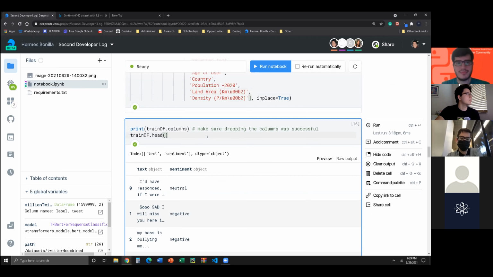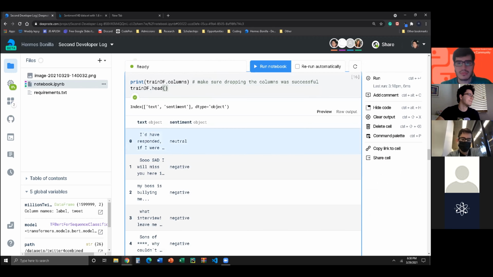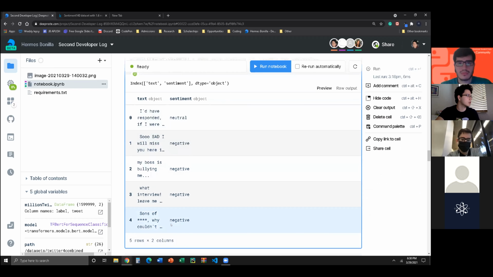So now I'm printing the columns again, just to make sure that what we did was successful. And it was, because we have our text and we have our sentiment. So far so good. Now we have our text and we have our sentiments, just like we just checked right here. Now we have it in a more visual form, and we can see how our data starts to look. Okay, so we have a neutral and then negatives, which is always good if you have the first values, because you can kind of gauge it easier to see, well, if I change neutral to something else, at least I know it's a bit different than negative.